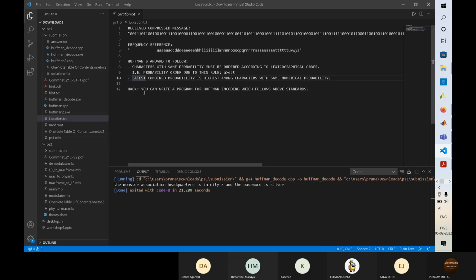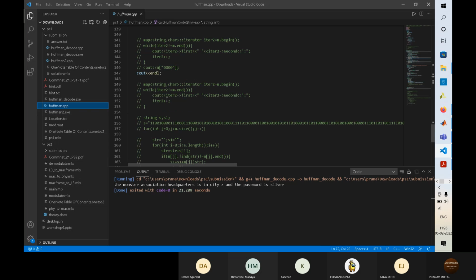The second thing was that after we combine E and T, a new variable is formed. If its probability is equal to A, then it has more priority compared to A, so it will be combined later. This you might have to revise, I think.